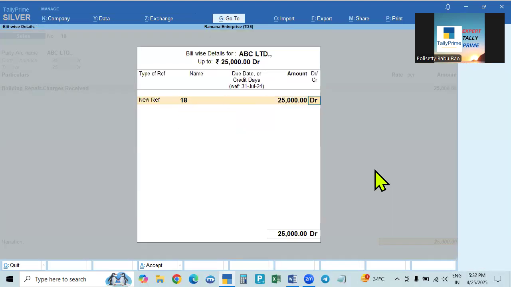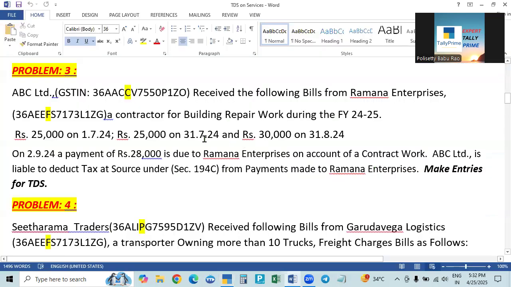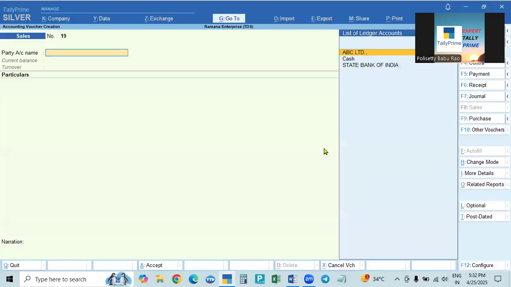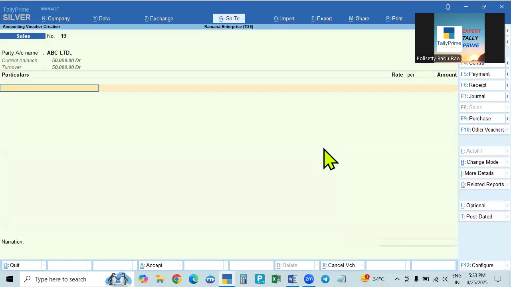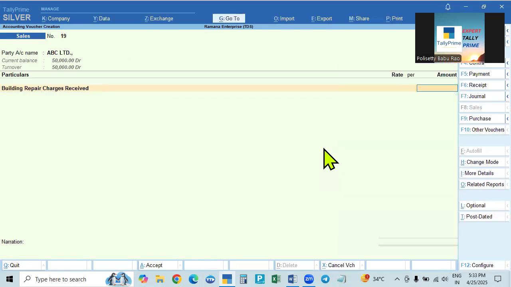So we get a new reference, a new bill number. This is the second bill. And then on 31st August there is another bill. Again we take the same party. Each party we have to take up, and the service may be different. We may get many services from the same party.